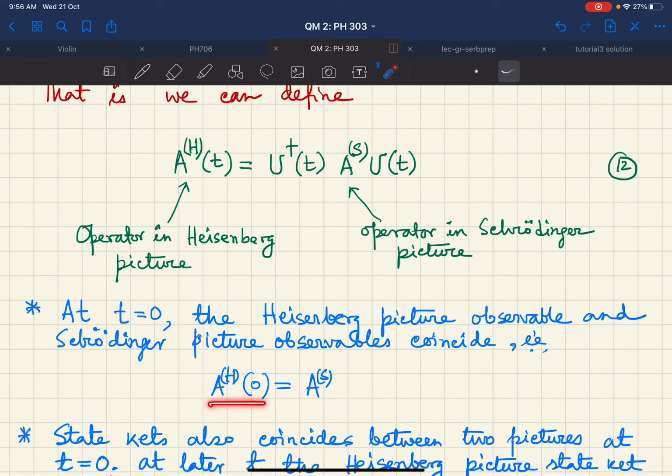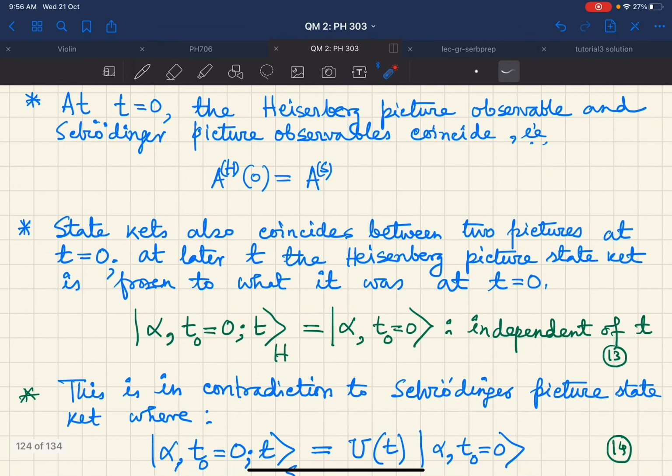So A_H(0) is equal to A_S. Now the states also coincide between the two pictures at time t equal to 0. At later time t, the Heisenberg picture state is frozen to what it was at t equal to 0. For example, you can write this as alpha. Suppose we start with t0 equal to 0 at t, and we just write the subscript H. So this is nothing but alpha at t0 equal to 0.